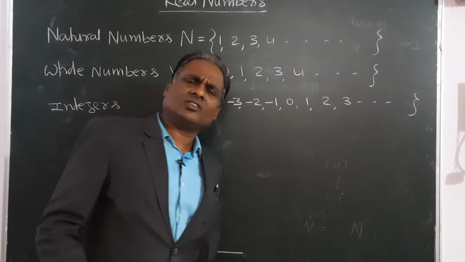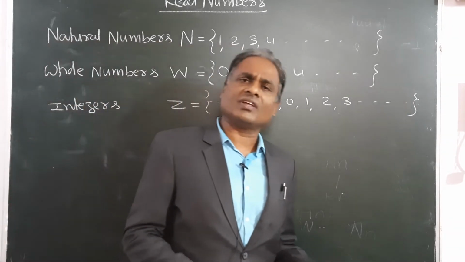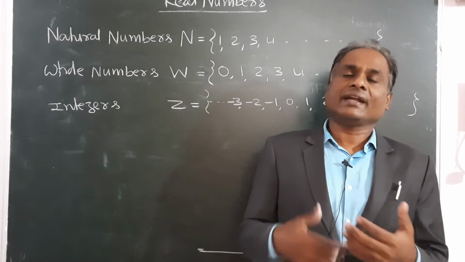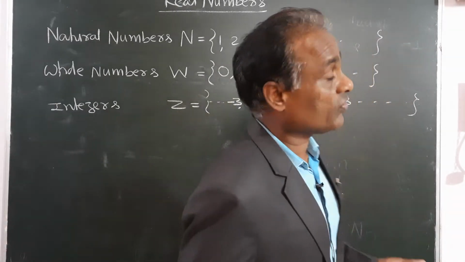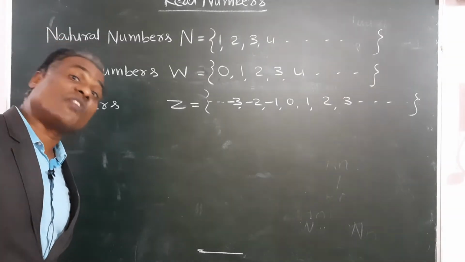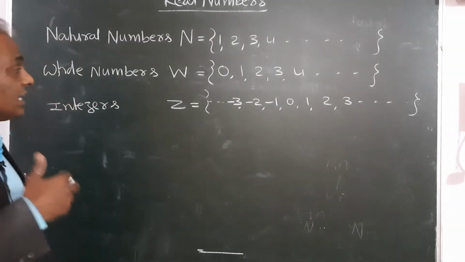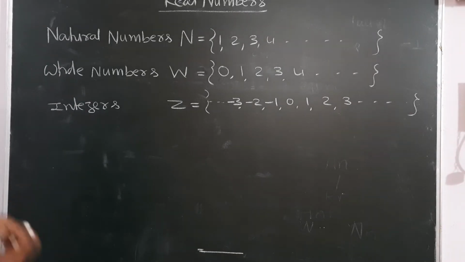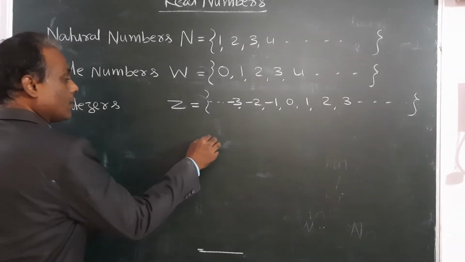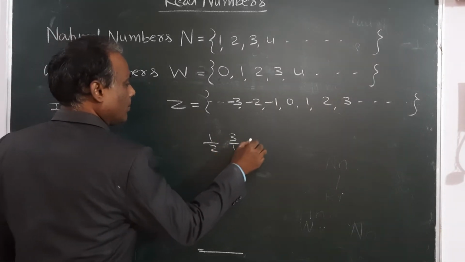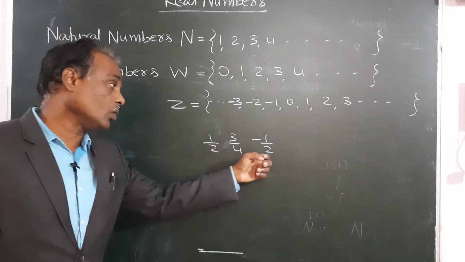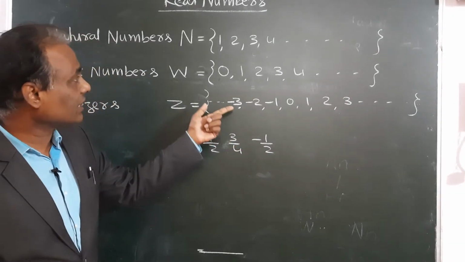After that, there was a need for some more numbers. Later on, with the evolution of mathematics, and even in day-to-day usage, we needed other numbers also. They are fractions. People started using fractions: 1 by 2, 3 by 4, minus 1 by 2. Negative or positive fractions were also introduced, but these are not included in any of the earlier numbers.